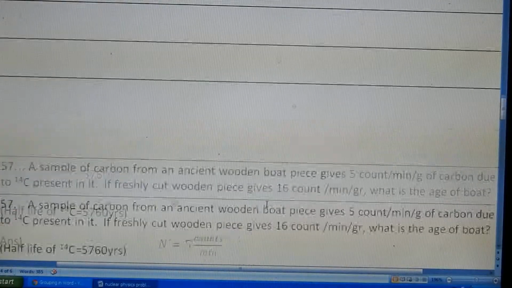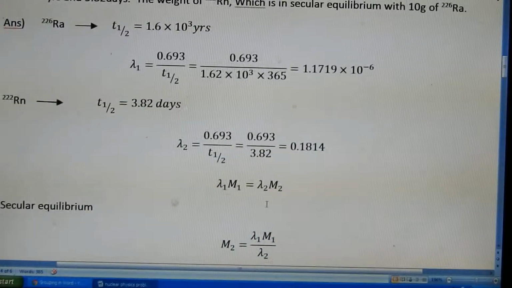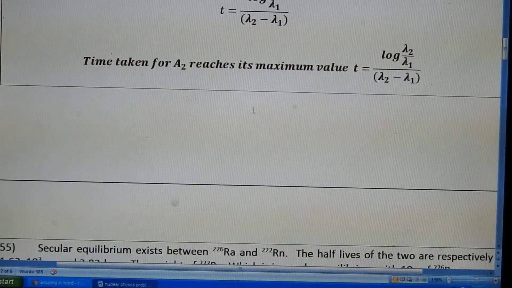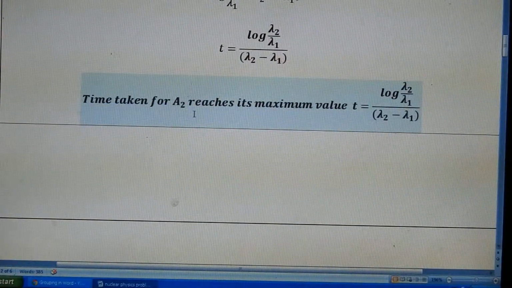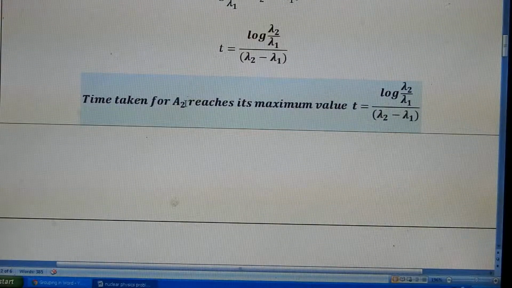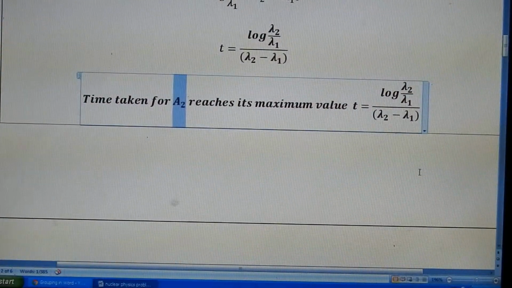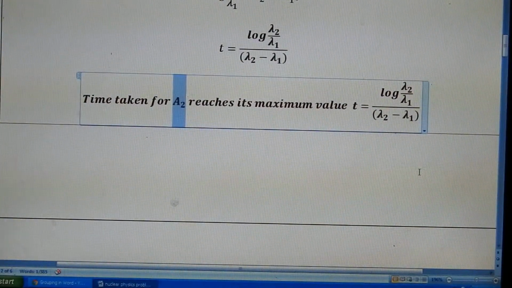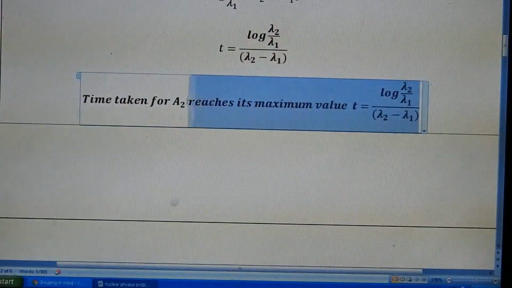So already one formula was there for the time at which it becomes maximum, that is, the time taken for the daughter nucleus to become maximum.